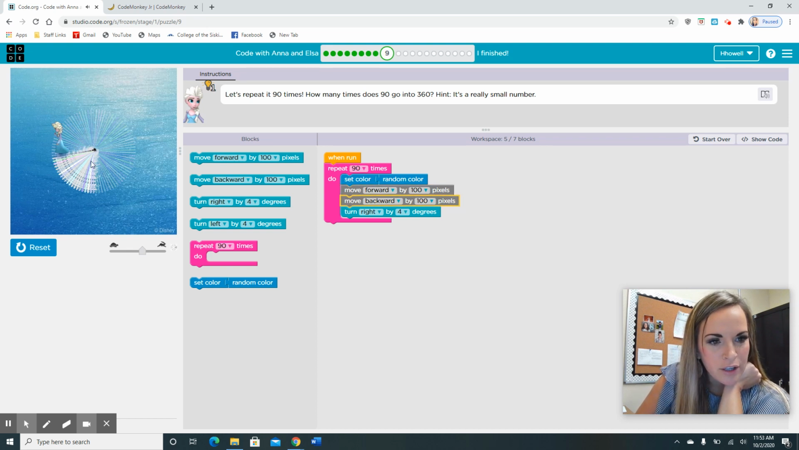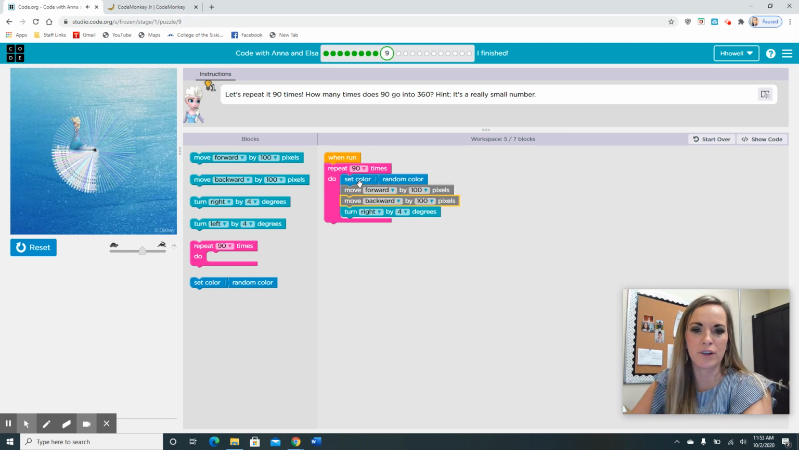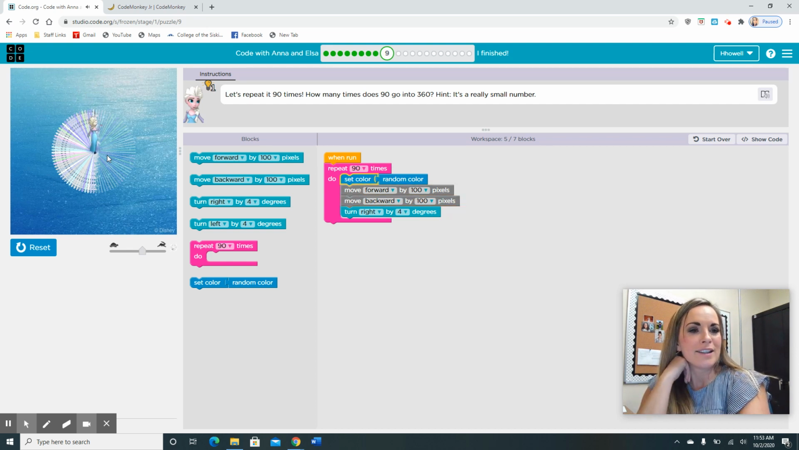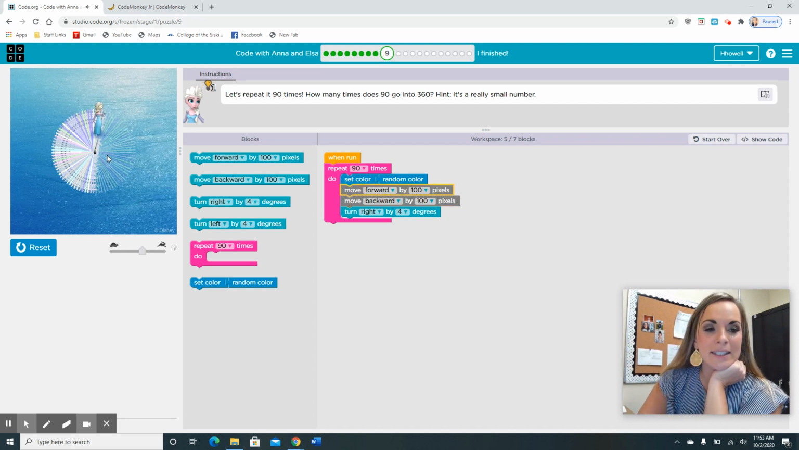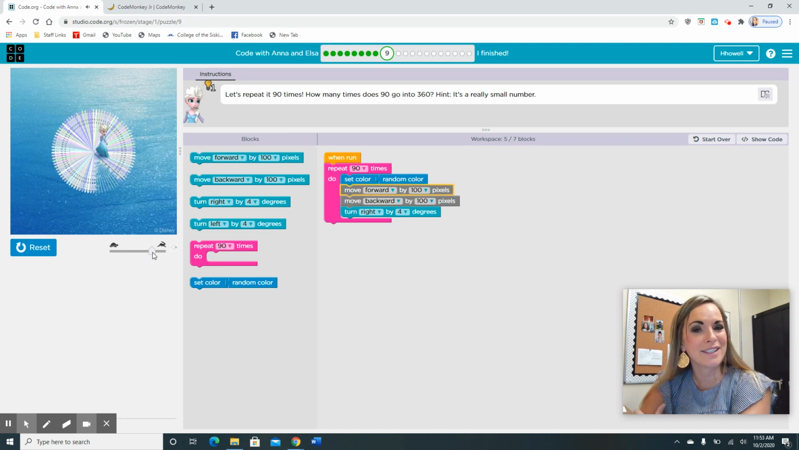As you can see, there's a lot of different colors, which is why we have our random color set. So she's moving forward by 100 pixels and backwards by 100 pixels. And every single time, she's only moving 4 degrees. And that's such a tiny little angle so that she has the ability to make that. So you can speed up. That's the fastest ice skating I have ever seen. But you know, Elsa is magic.